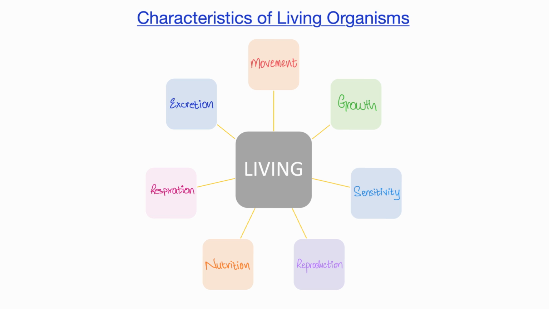So here's the thing. I said that all of these characteristics are what make a living thing alive, right? But wouldn't you argue that some non living things also have these characteristics? Like a car can move. Doesn't that also classify it as living then? Of course not. So the trick that I'm trying to tell you here is that all seven of these characteristics need to be present in something in order to characterize it as living. So even if one of these is absent, you can't call it a living thing anymore. Alright, now let's look at each of these one by one.